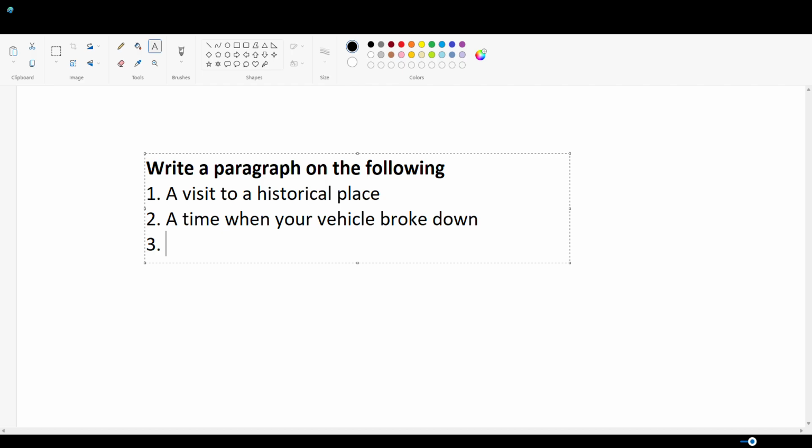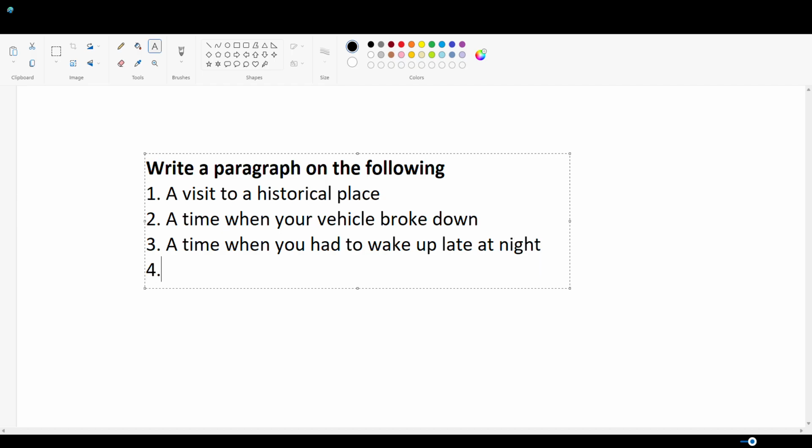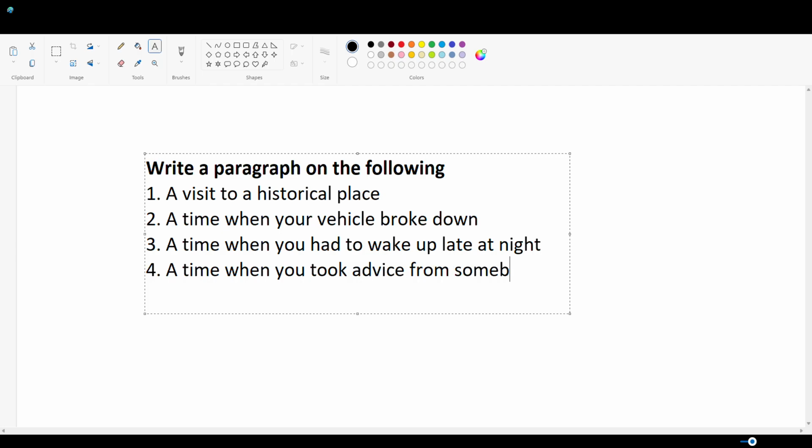Now same way, when you had to wake up late at night, a time when you took advice from somebody, a time when you were sad for something.